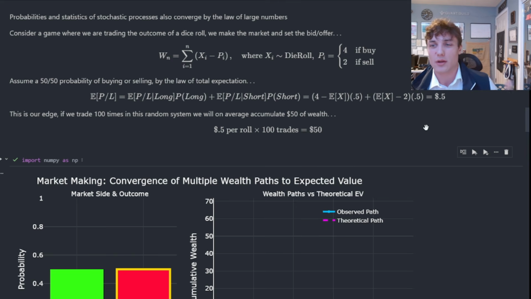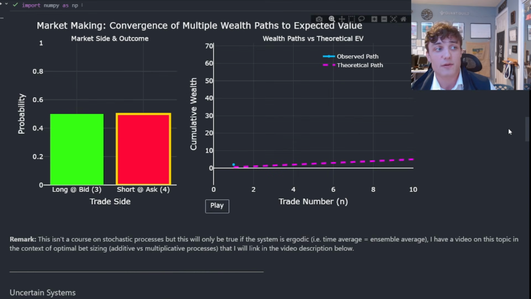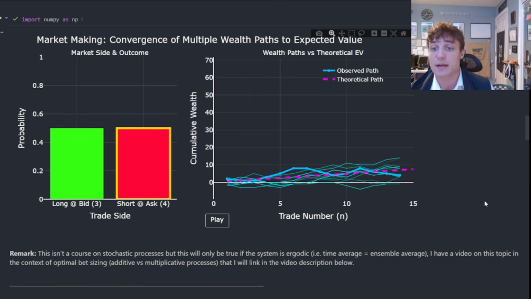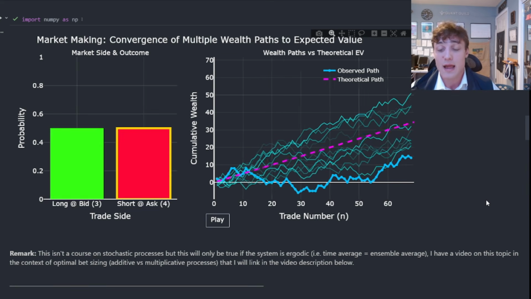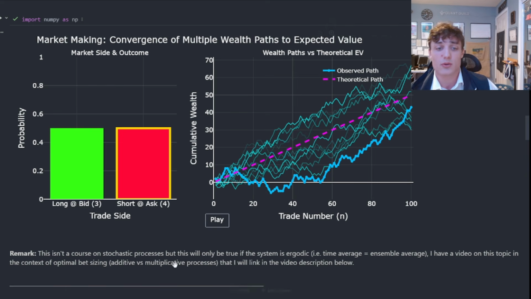What do we know? Well, the law of large numbers will ensure that each empirical outcome will eventually converge to this theoretical one. And if I run this simulation for you here, this is going to be a simulation of the dice market that we are making. I'm going to have people arrive, they're going to buy, they're going to sell, and you can see I'm going to generate a whole bunch of wealth paths if I was to quote this bid offer. And what you see here is I don't get to choose which sample path I walk. Everything is effectively still random.